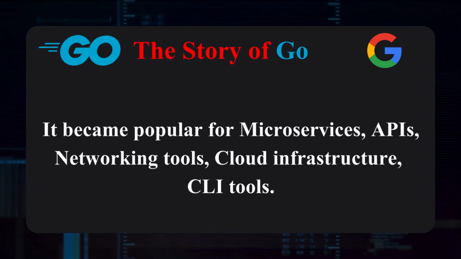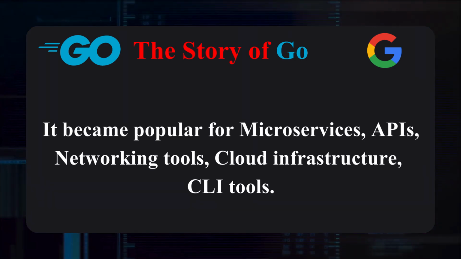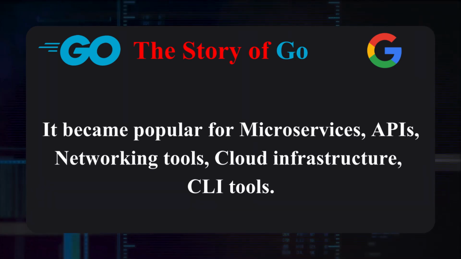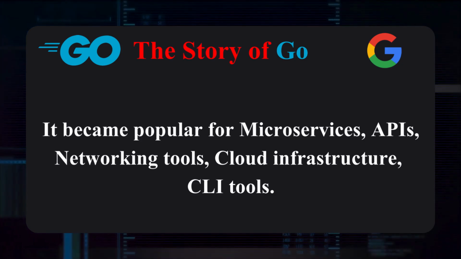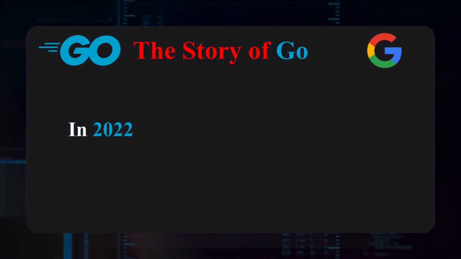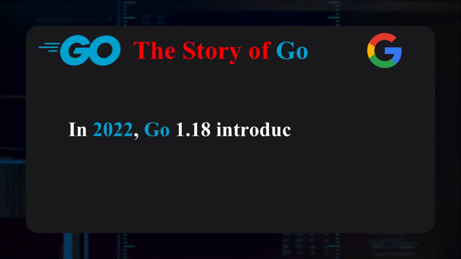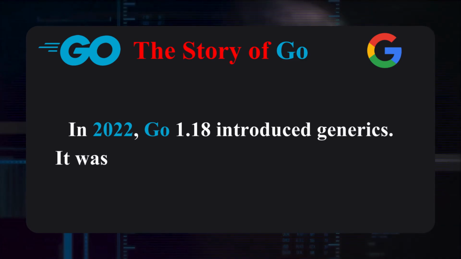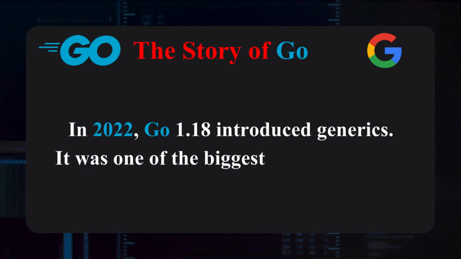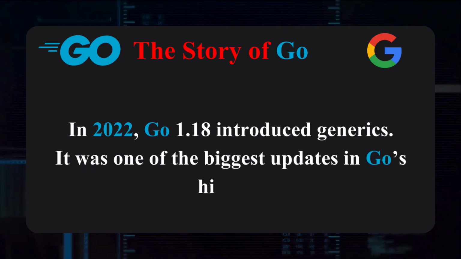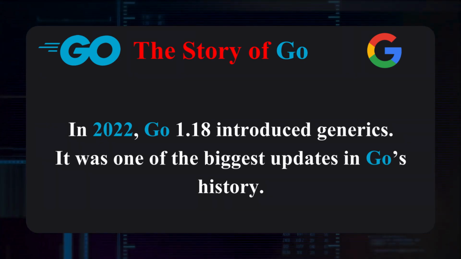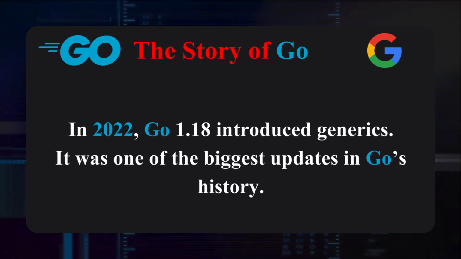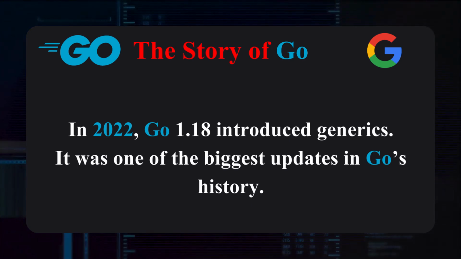For years, Go refused to add generics. The creators believed generics would complicate the language, but the community debated constantly. Finally, in 2022, Go 1.18 introduced generics. It was one of the biggest updates in Go history. The language evolved without losing its philosophy: simple first, power when necessary.